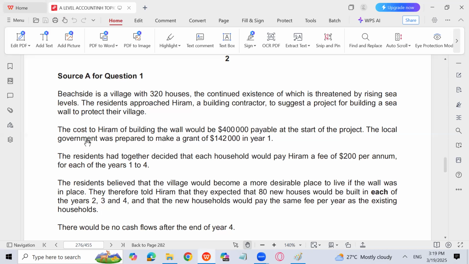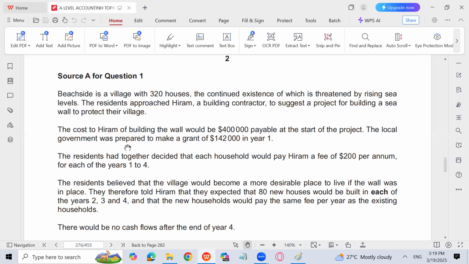The cost to Hiram of building the wall would be 4 lakh, payable at the start of the project. The initial investment for building the wall is going to be 4 lakh. The local government was prepared to make a grant of 1,42,000 in year 1. So the local government is ready to pay a grant of 1,42,000 to Hiram for the project. So this is going to be year 1.